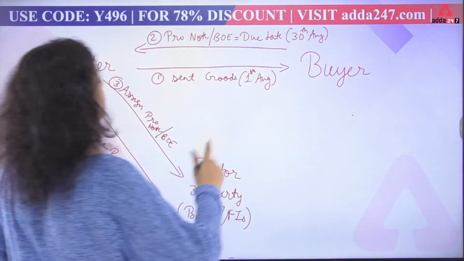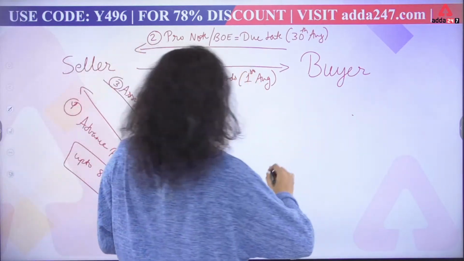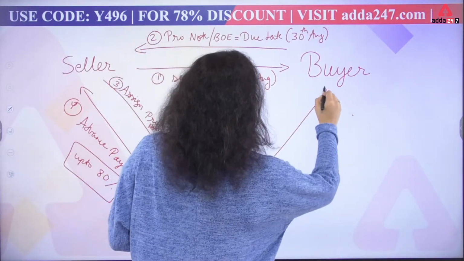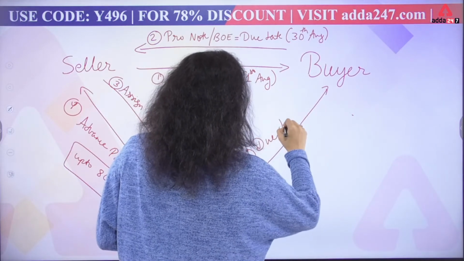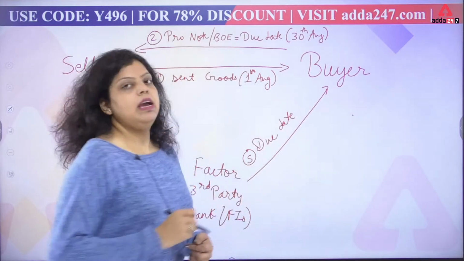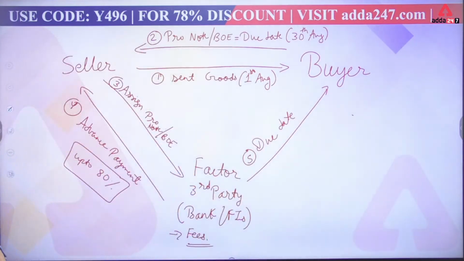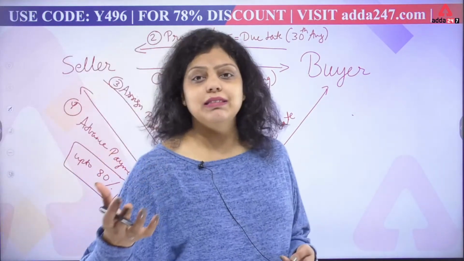Now in the fifth step, whenever the due date arises, the factor will go to the buyer on the due date. On the due date, the factor will go to the buyer and ask for the payment of the promissory note or bill of exchange, or we can say the invoice, whatever the buyer has given to the seller.